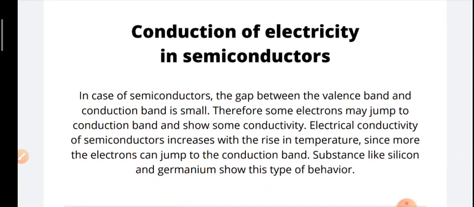Now we are moving to the next: conduction of electricity in semiconductors. In the case of semiconductors, the gap between the valence band and the conduction band is small. Therefore, some electrons may jump to the conduction band and so there is some conductivity. Electrical conductivity of a semiconductor increases with the rise in temperature. It is a very unique point, since more electrons can jump to the conduction band. Substances like silicon and germanium show this type of behavior. Do you understand this? A semiconductor is a unique conductor, you can say. It has very unique properties.